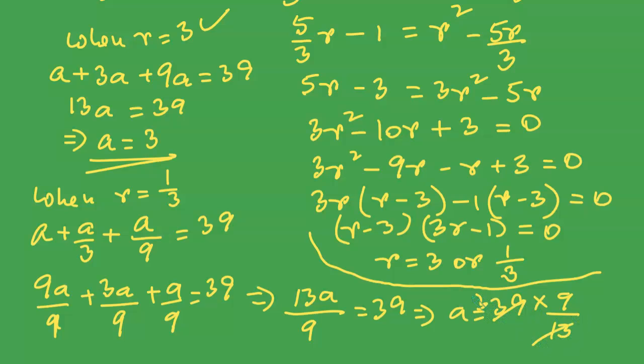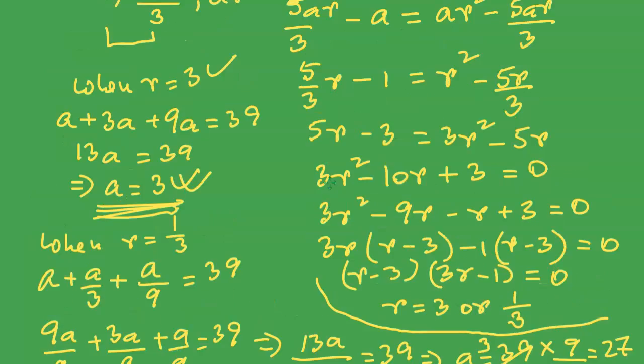So this is 3, 3 times 9, which is equal to 27. So we are getting the value of A as 27 or 3. This is one of the values, A equal to 27, and this is the other value, A is equal to 3. Obviously, A equal to 3 is the smaller value of A.